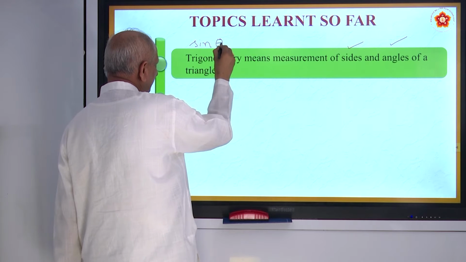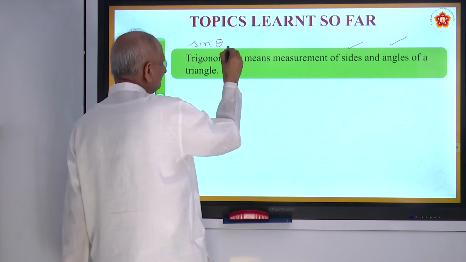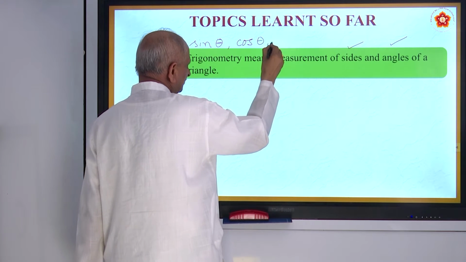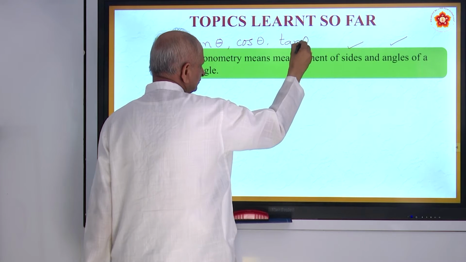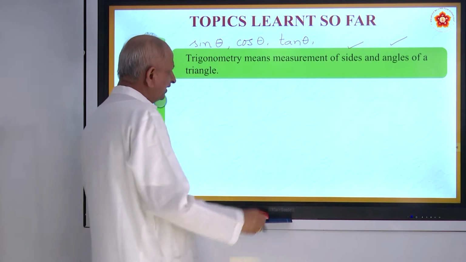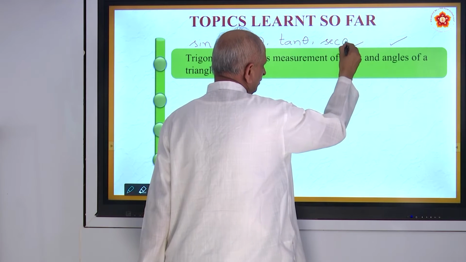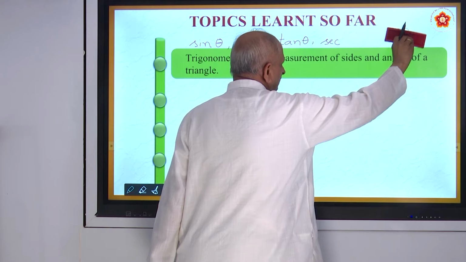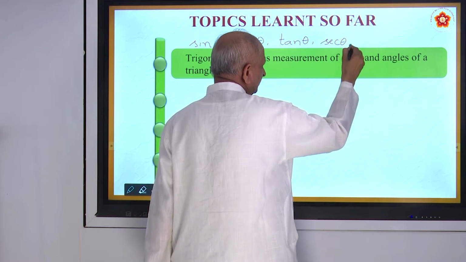It is not "sin", don't pronounce it like that. It is sine theta. And this is cosine theta. We shortly call it cos. This is tangent theta. We call it tan theta. And then you have secant theta. The reciprocal of cos theta is secant theta. And the reciprocal of sin theta, what do you call?